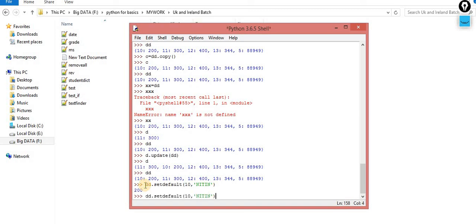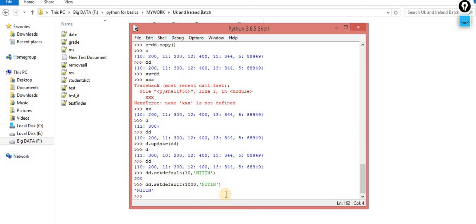In the second case, the key 1000 is not available. If you pass this 1000 key and this key is not available inside your dictionary, then what will happen? It will make this a key value pair, a default key value pair, and assign it over here.